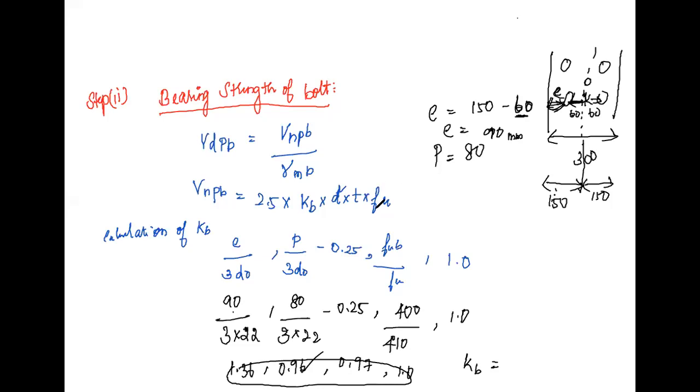The formula for F2 is P into e into r divided by the summation of r square. Okay, in this we don't know the value of P, where e is the eccentricity. We want to calculate the value for r, right?